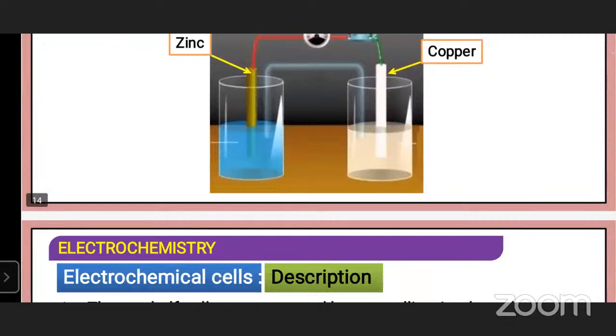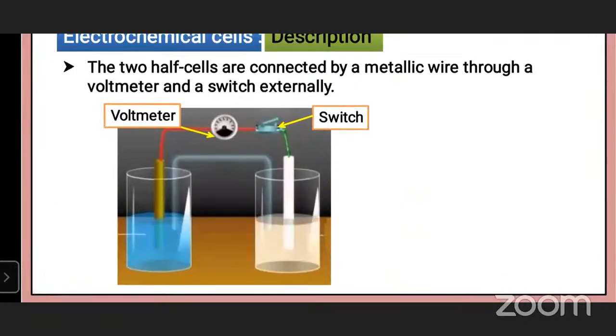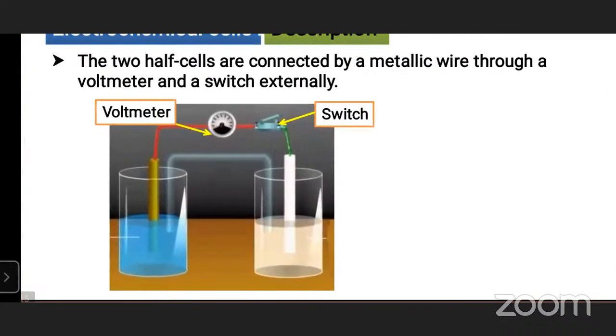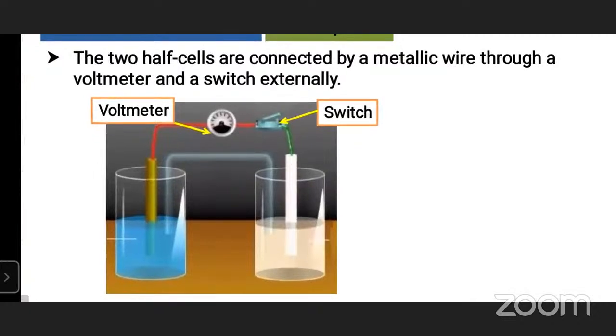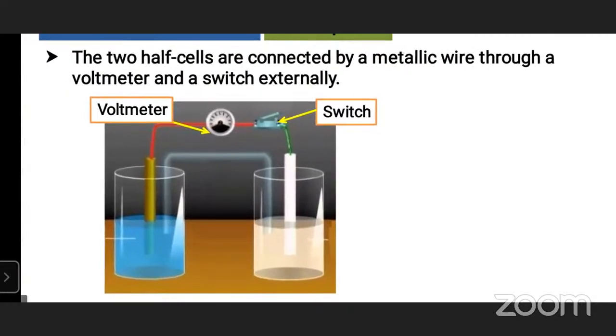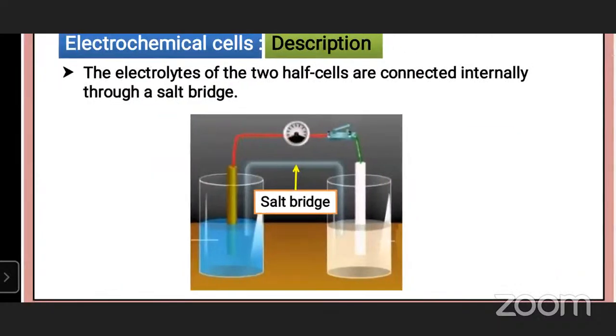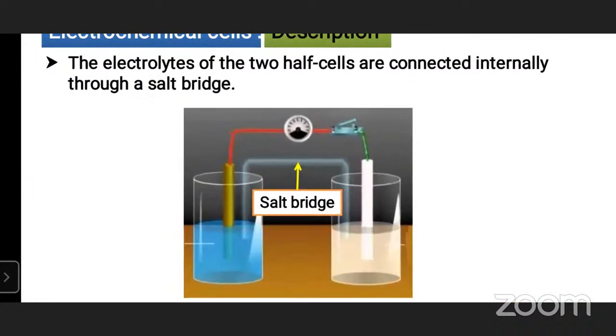Here, these two half cells are connected by a metallic wire through a voltmeter and switch externally. See the diagram carefully. Here, the electrolytes of the two half cells are connected internally through a salt bridge.